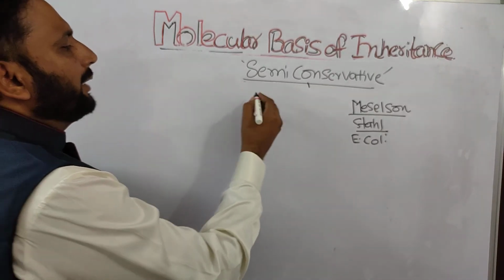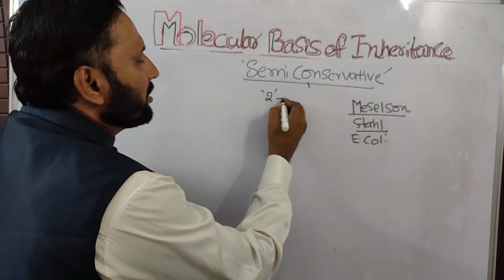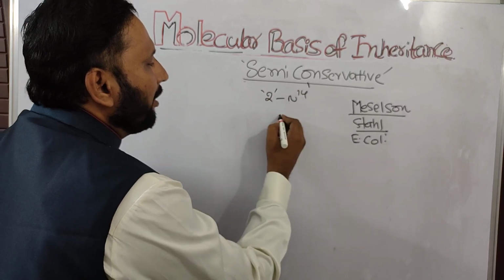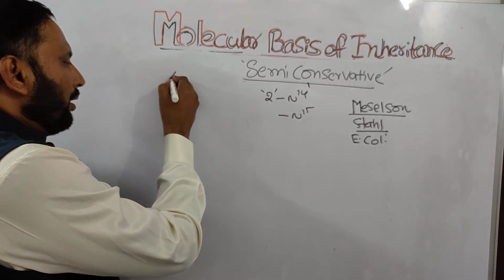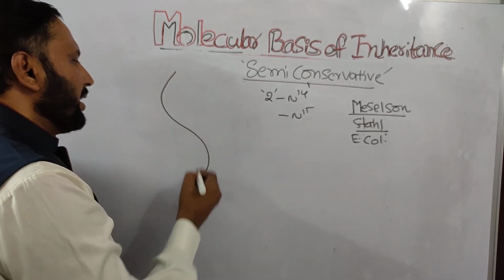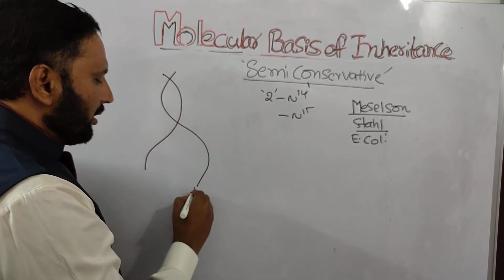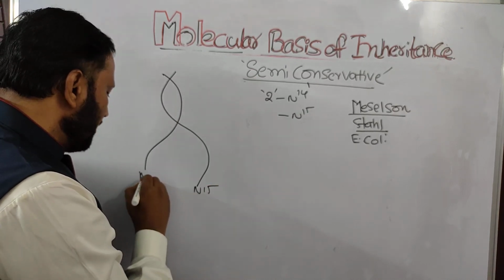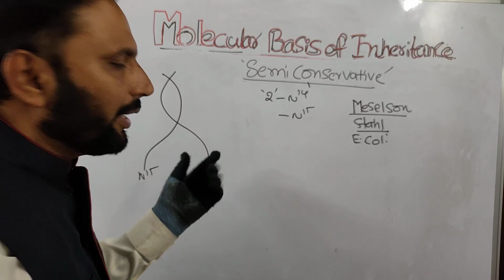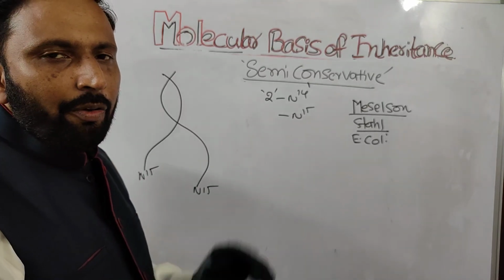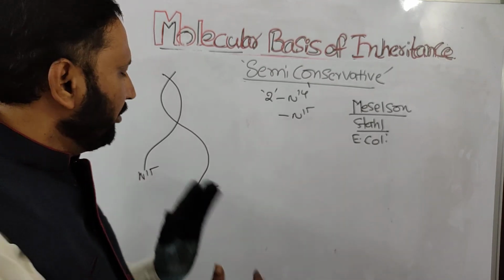Finally, except for two strands containing N14, all the remaining strands contain N15. These are the N15 strands, artificial, meaning the nucleotides contain the N15 heavy isotope.